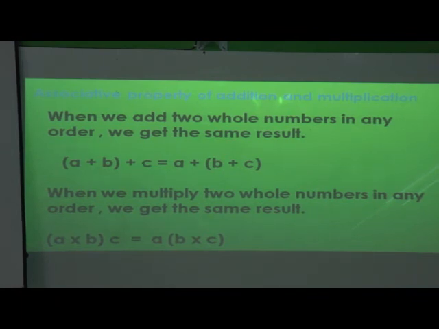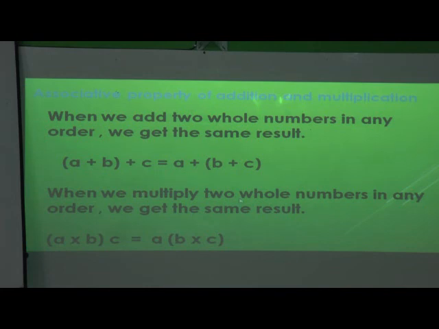See here, when we add two whole numbers in any order, we get the same result. Now we can see here (a + b) is in the bracket and c is out of the bracket, and here a is out of the bracket and (b + c) is in the bracket. If we add in any way, we get the same answer. We will solve this example.